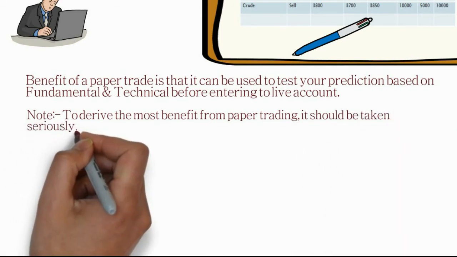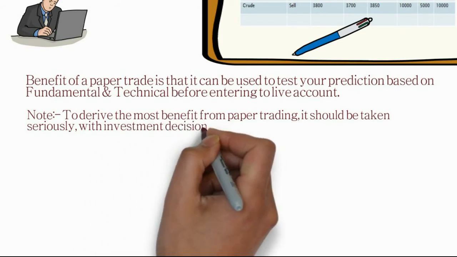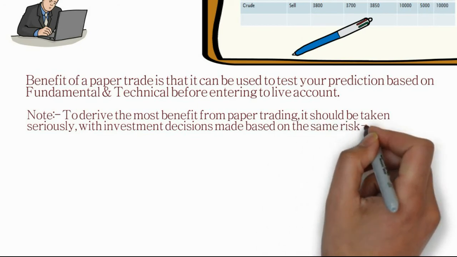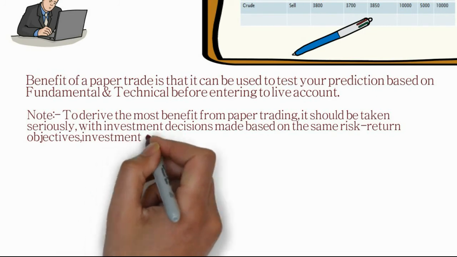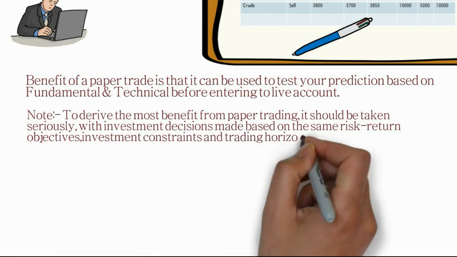We are here to help you out. Now, what help will you get once you are into paper trading? It will help you to understand how to make a trade, what the various order types are, what a stop loss is, what limit, margin and various market conditions are, etc.